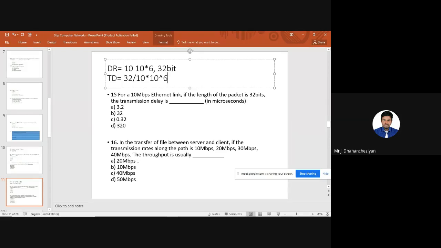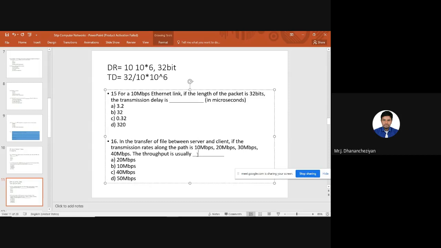What is throughput? It is the amount of data transmitted per unit time over the entire transmission. But throughput is the minimum bandwidth utilized when it comes to data transmission. In this example, they have given 4 bandwidths: 10 Mbps, 20 Mbps, 30 Mbps, and 40 Mbps.